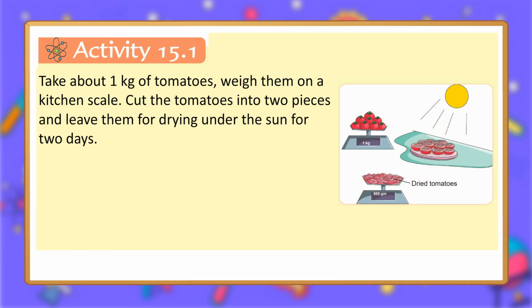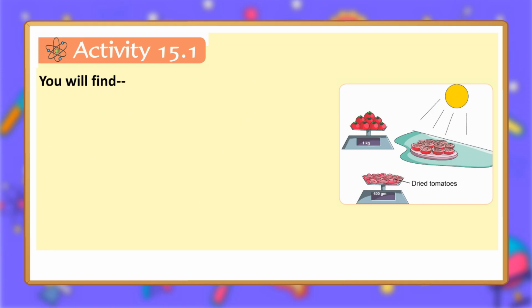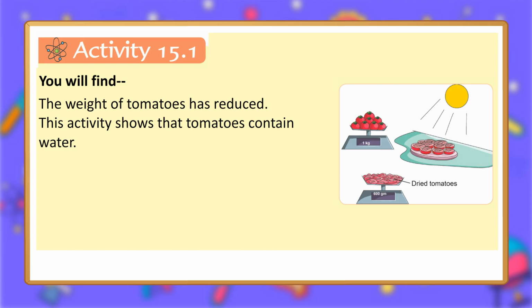Activity 15.1. Take about 1 kilogram of tomatoes and weigh them on a kitchen scale. Cut the tomatoes into 2 pieces and leave them for drying under the sun for 2 days. What do you observe? You will notice that the tomatoes are completely dried up. This is because the water present in the tomatoes evaporates. Now, weigh the tomatoes again. You will find the weight of the tomatoes has reduced. This activity shows that tomatoes contain water.